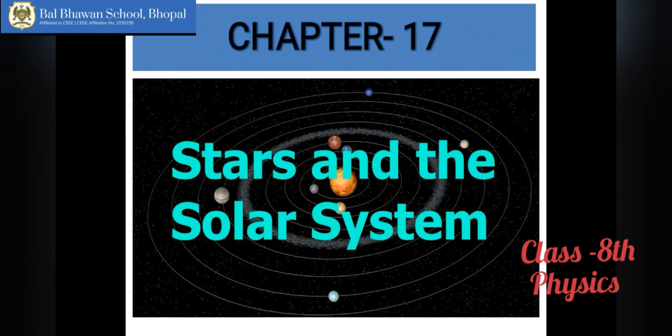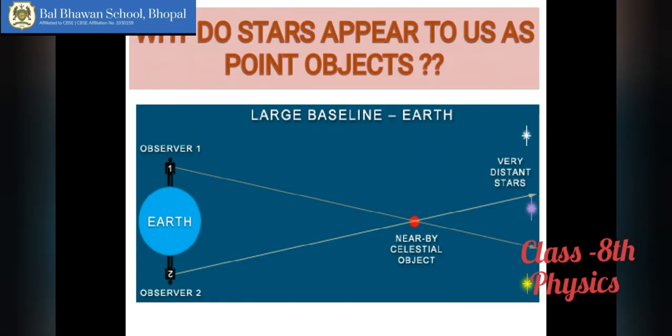Let us start the revision of chapter 17, Stars in the Solar System. In this chapter, we have learned about various questions. The first one is how do the stars appear as point objects? You all know that they are very far from us. So even though they may be as large as the sun or larger than the sun, they appear to be very small due to the distance between the earth and these stars.